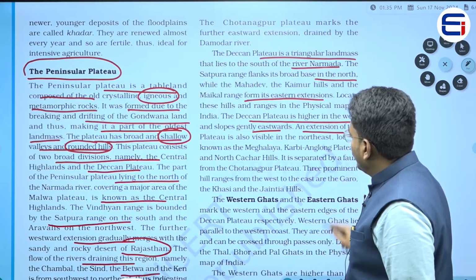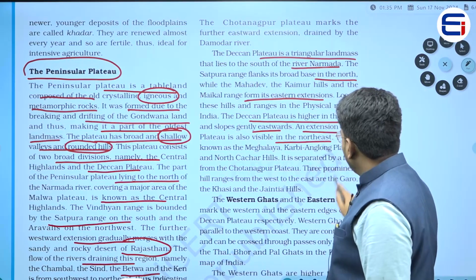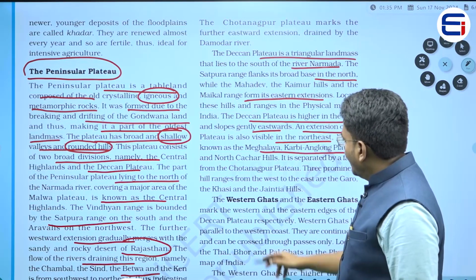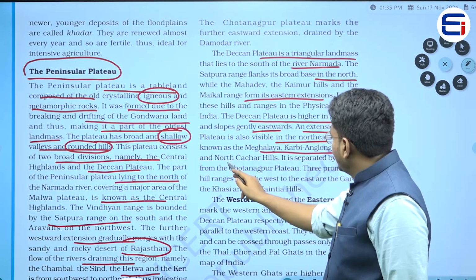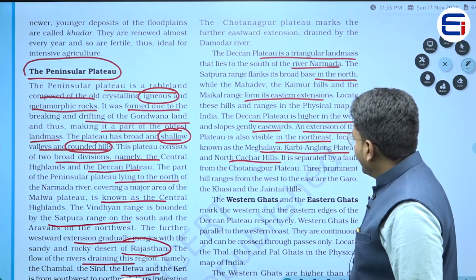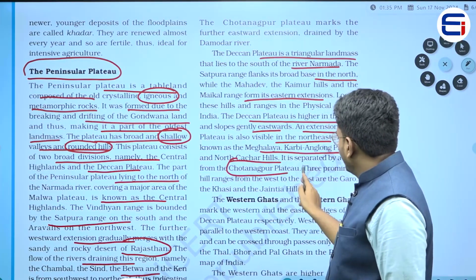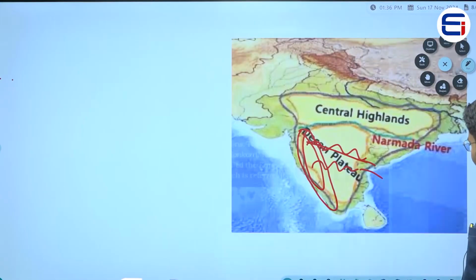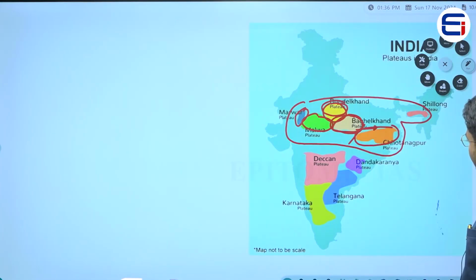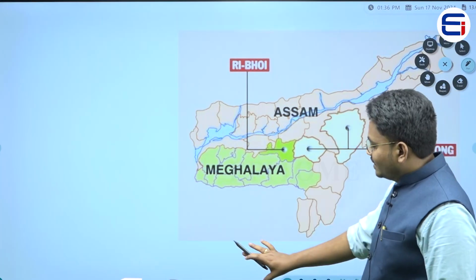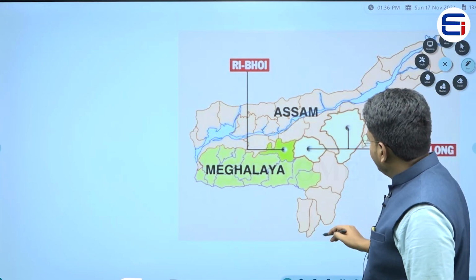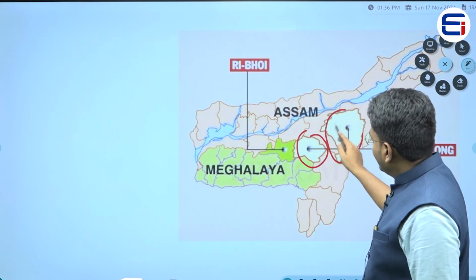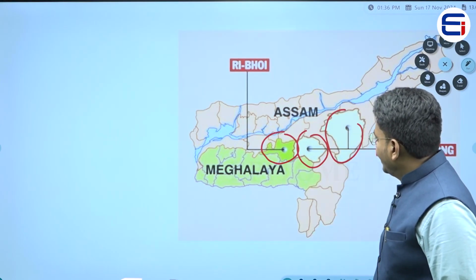Now, an extension of the plateau is also visible in the northeast, locally known as the Meghalaya, Karbi Anglong Plateau and North Cachar Plateau. It is separated by a fault from the Chota Nagpur Plateau. So, what does it mean? It means that you can see the extension of this Deccan Plateau in the northeastern states, mainly the Karbi Anglong Plateau as well as the Meghalaya Plateau, right?